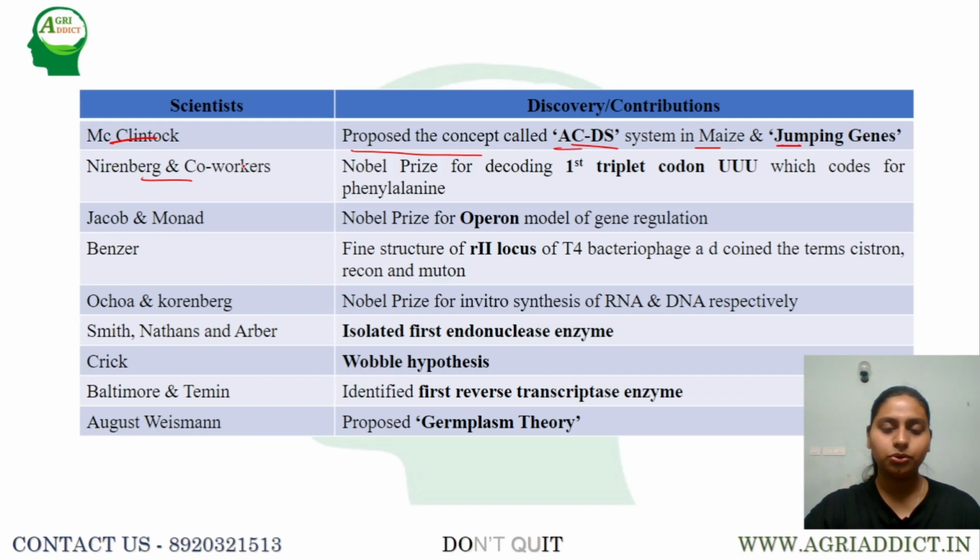Next, Nirenberg and co-workers were awarded the Nobel Prize for decoding the first triplet codon, that is UUU, which codes for phenylalanine. As we know, during the translation process, that is during protein synthesis, the codons present on the mRNA will code for a particular amino acid. This was identified by Nirenberg and co-workers, that is UUU will code for phenylalanine. Later, all the 64 different types of codons were discovered one after the other. Next, coming to Jacob and Monod, where they were awarded the Nobel Prize for the operon model of gene regulation.